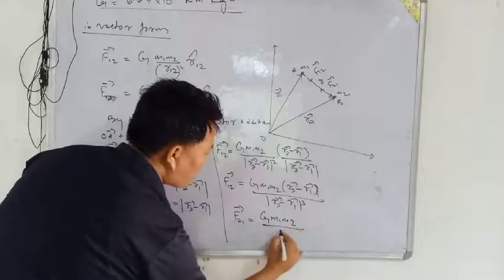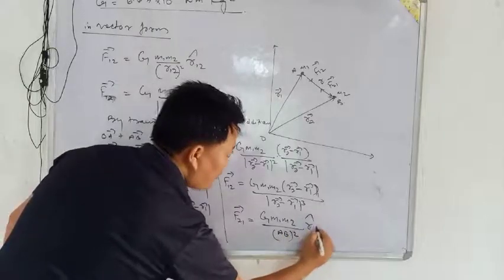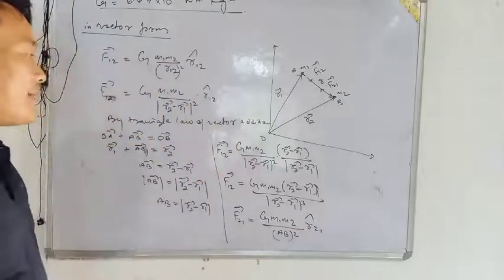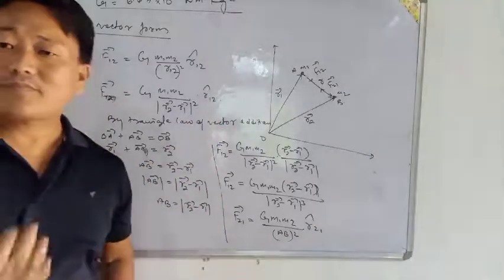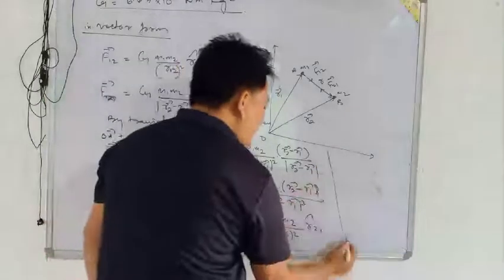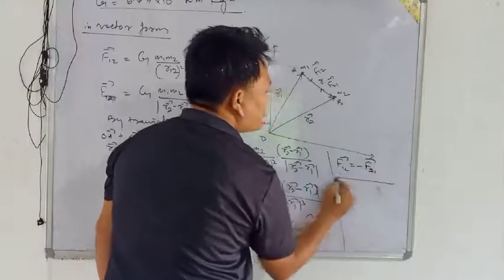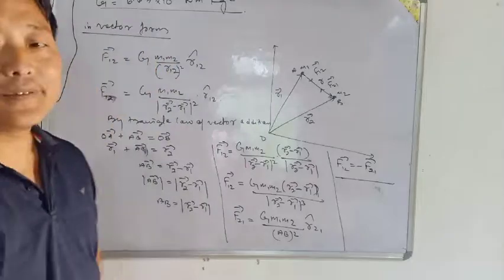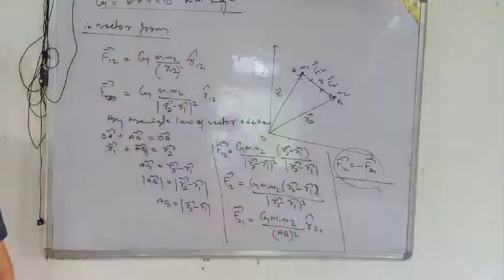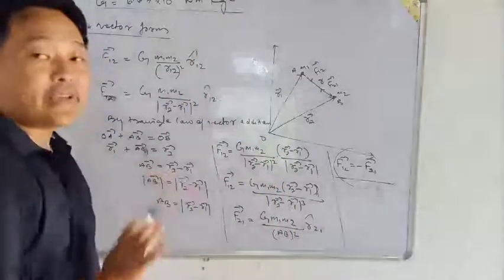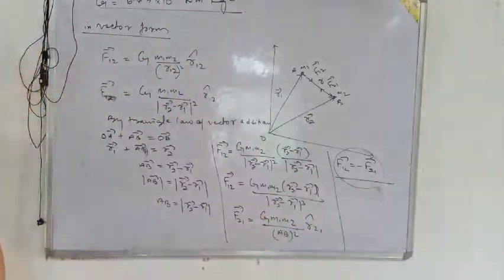And similarly when we do it for F21, we will get G M1 M2 by the same AB squared, and the unit vector will be 2 1. The unit vector 2 1 and unit vector 1 2 are opposite, and from there we get vector F12 is equal to minus of vector F21. So here we can say that Newton's third law of motion is also obeyed here.